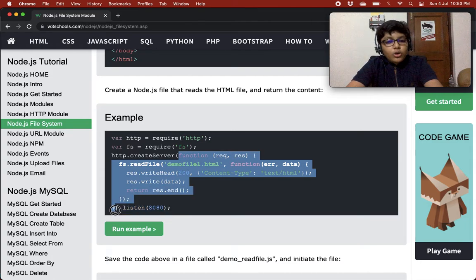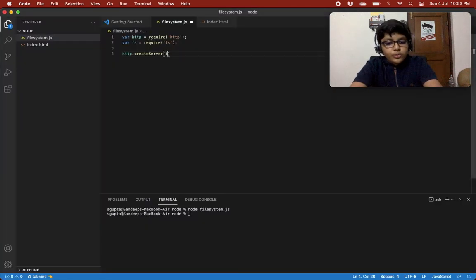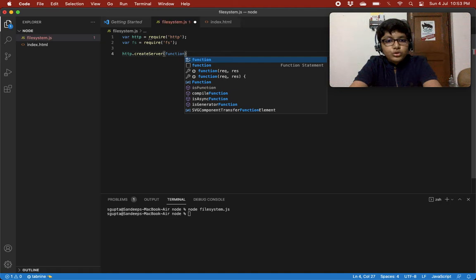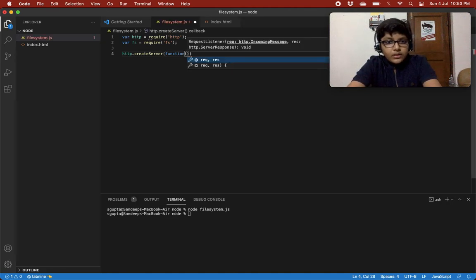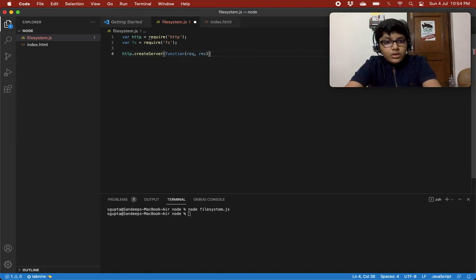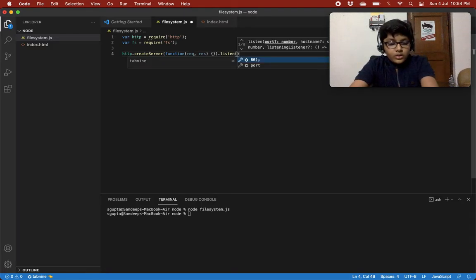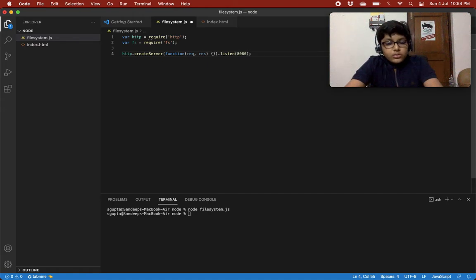It has a callback function with request and response, and then dot listen on port 8080.